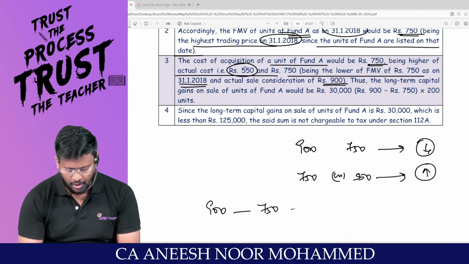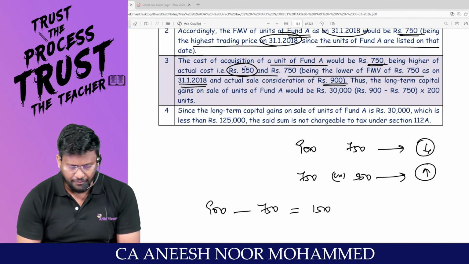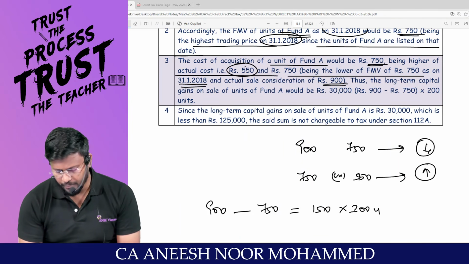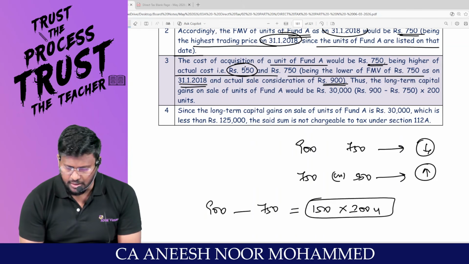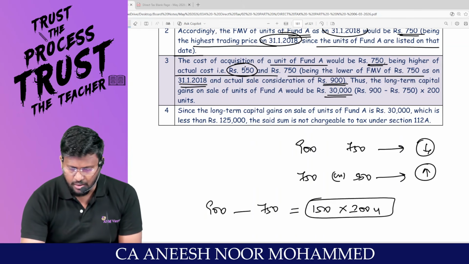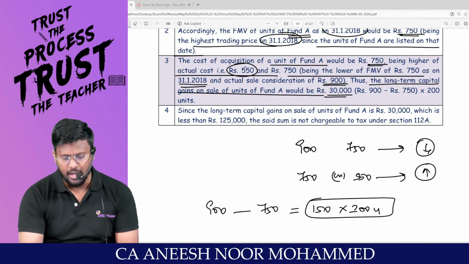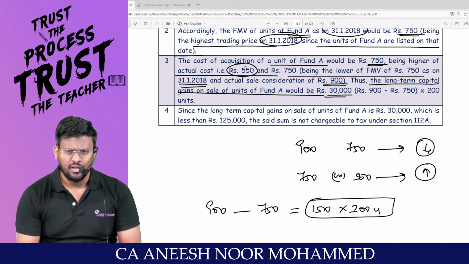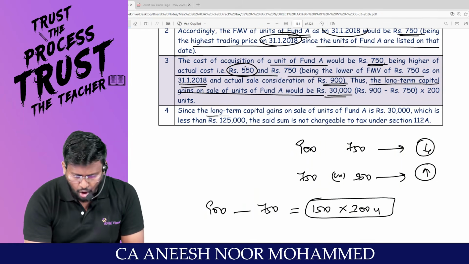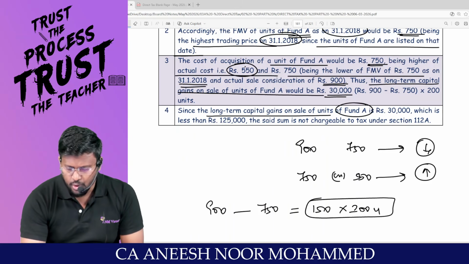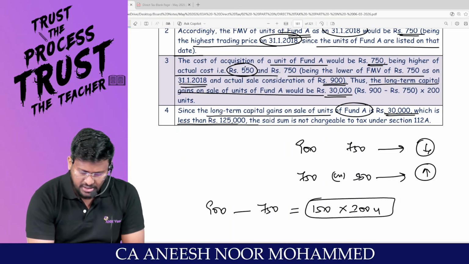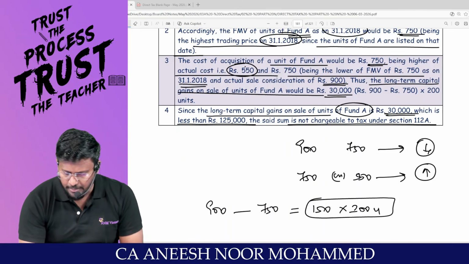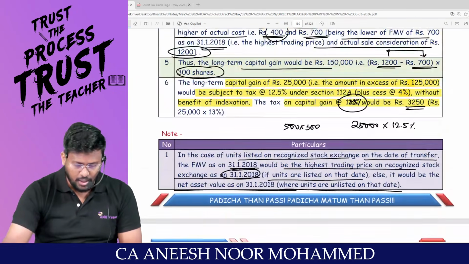Am I right? For one unit there is a profit of 150, and you sold 200 units. So 150 into 200 comes to 30,000 will be the long-term capital gain. Since the long-term capital gain on sale of units of fund A is 30,000, which is less than 1,25,000, the said sum is not chargeable to tax under 112A.